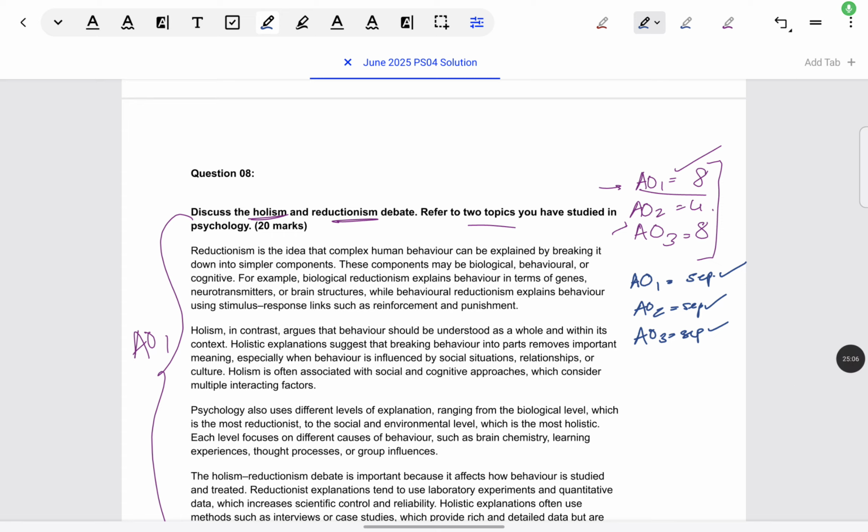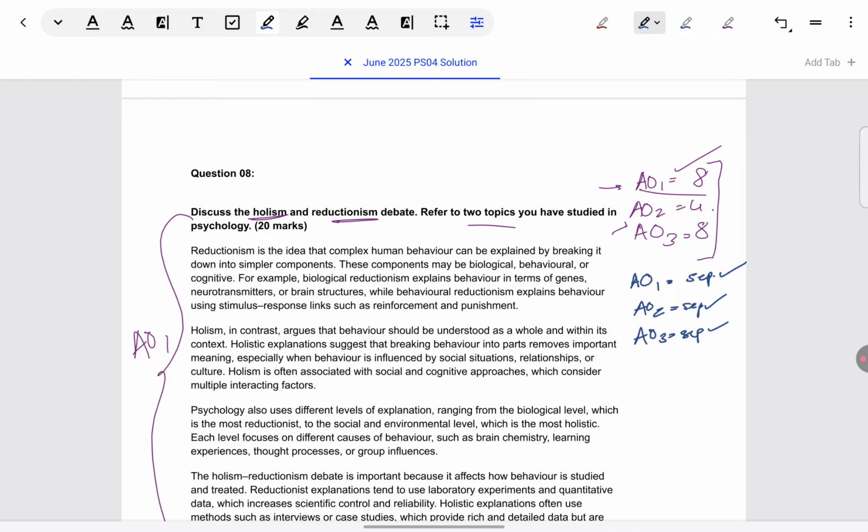Second, like I said, it is a misconception that this is the only way of keeping points relevant. Even if you give AO1, AO2, and AO3 in three separate paragraphs, you can keep linking back. Supposing in AO1 you mentioned reductionism breaks down behavior into parts. Later, when you come to AO2, you give an example like the dopamine hypothesis has broken down schizophrenia into its biochemical aspect, the role of excessive dopamine. That is how you can effectively link back to what you've already written in AO1. The points don't have to be right next to each other to show their relevance.